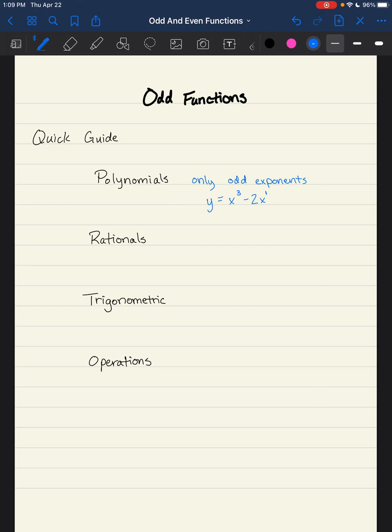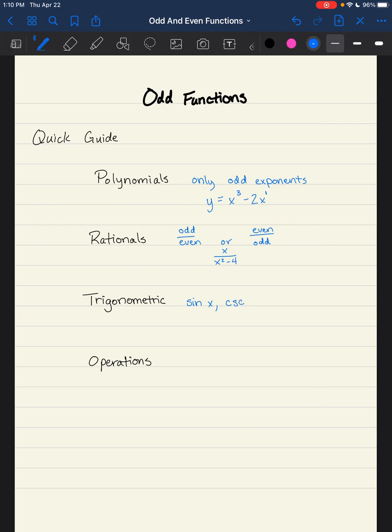If I were to talk about rational functions, what we would be looking for is an odd polynomial over an even polynomial, or we could have an even polynomial over an odd polynomial. So those are good examples of odd functions. For example, I could have x to the first, which is odd, over x squared minus 4, which is even. That's a nice, pretty looking odd function. There are lots of trigonometric functions that are odd. For example, sine.